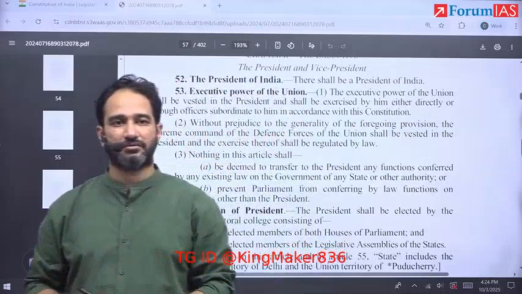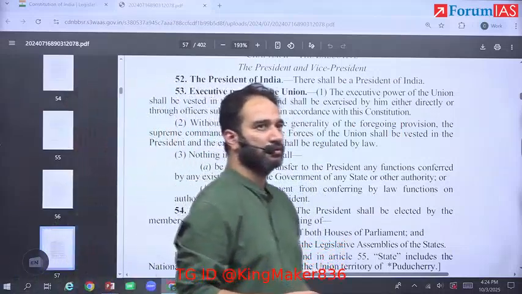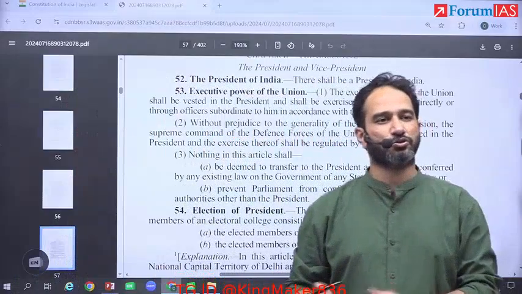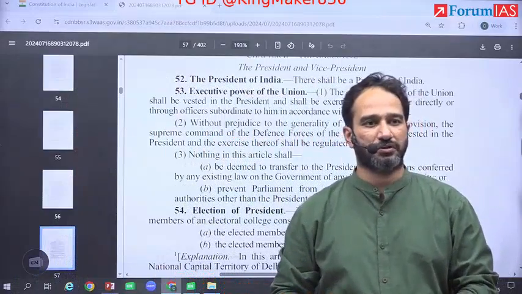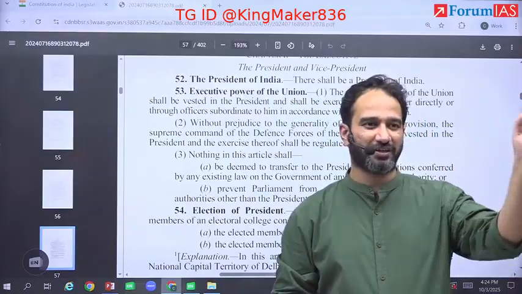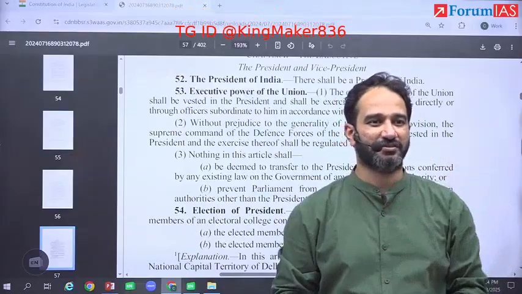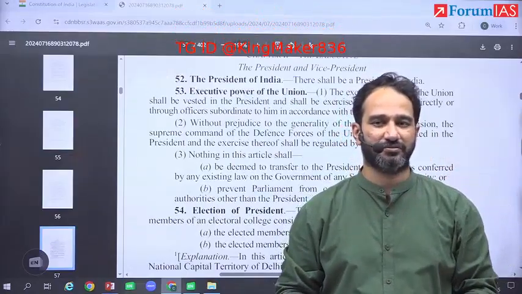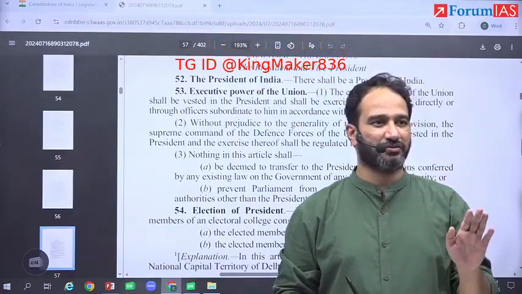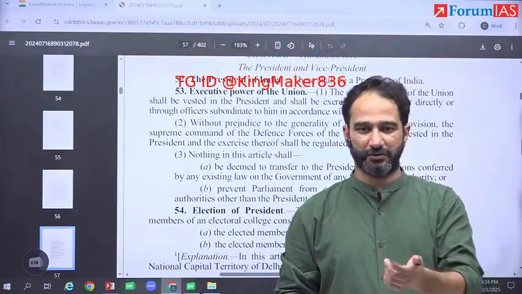CAG, but that's a separate constitutional body altogether, because it does not fit directly between judiciary, legislature, and executive. You get the gist of this? You just write 4 or 5 examples, it would be enough.